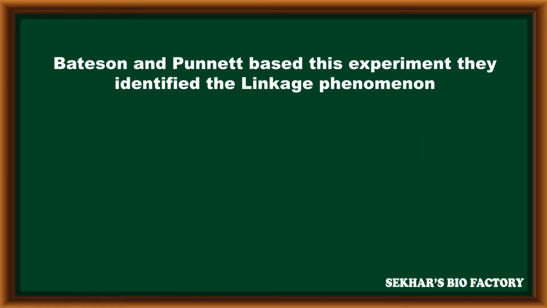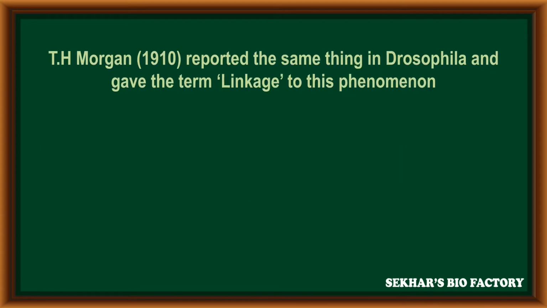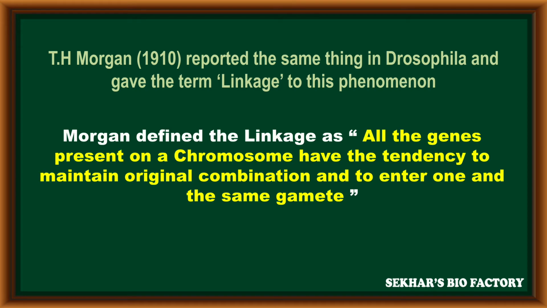Bateson and Punnett, based on their experiment, identified the linkage phenomenon, because the flower color and pollen nature genes are located on the same chromosome; these are linked genes. In a similar way, T.H. Morgan in 1910 reported the same thing in Drosophila and gave the term linkage to this phenomenon.